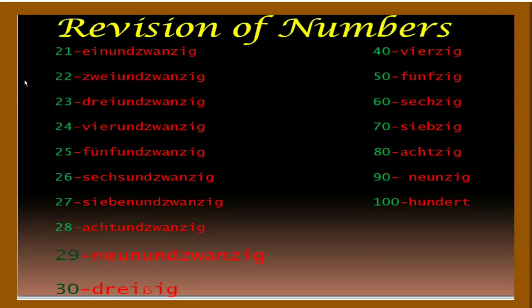Next is revision of numbers. 21, 22, 23, 24, 25, 26, 27, 28, 29, 30, 40, 50, 60, 70, 80, 90, 100 or einhundert.